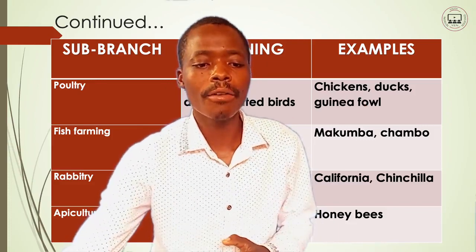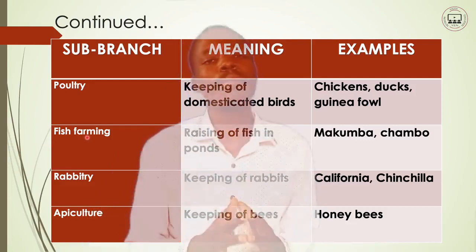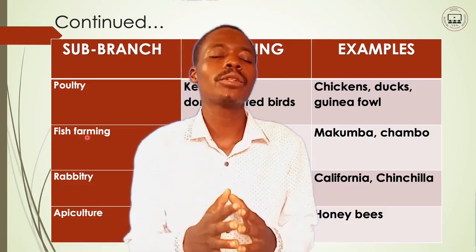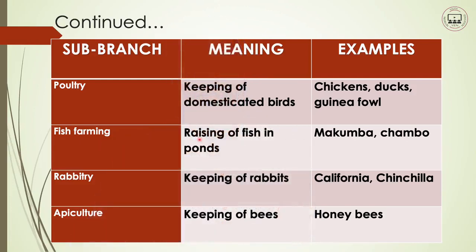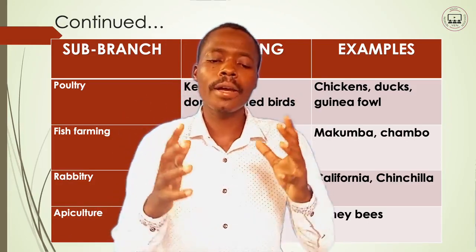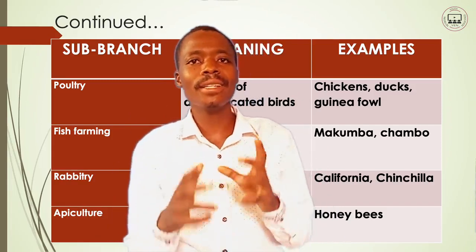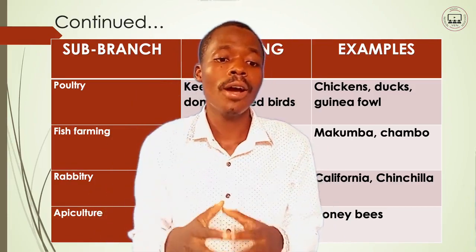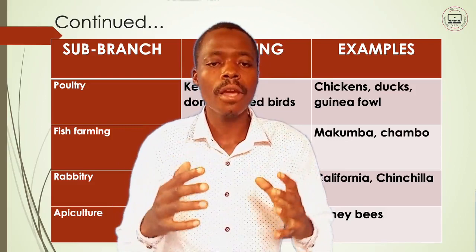So we have also this one, fish farming, as a branch of animal production. With fish farming, we are talking of raising of fish in ponds. When we talk of a pond, some may be confused with a lake. Should we say that the fish that are in the lake are also fish farming? No, when we talk of fish farming, we keep the fish in the ponds.